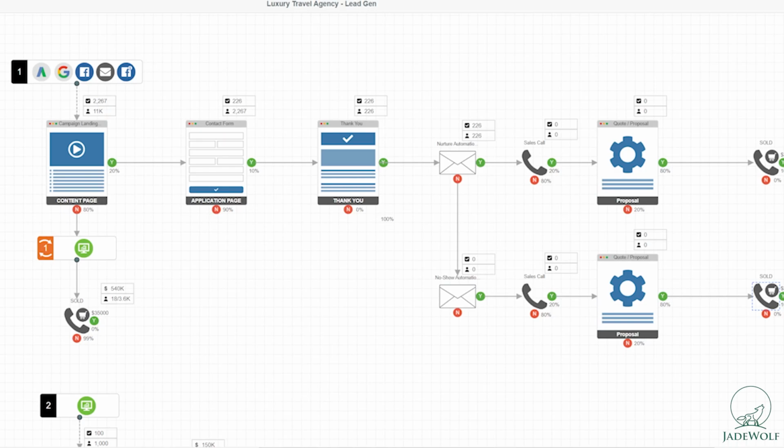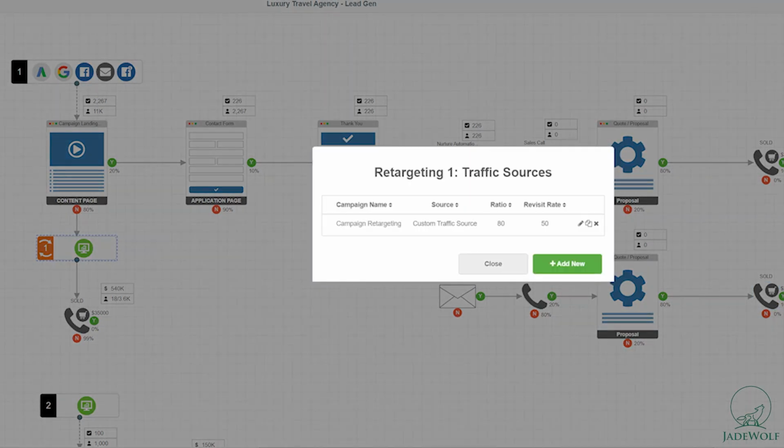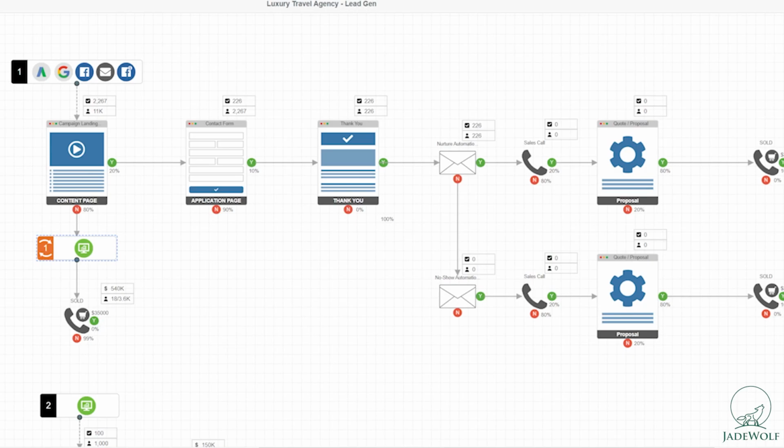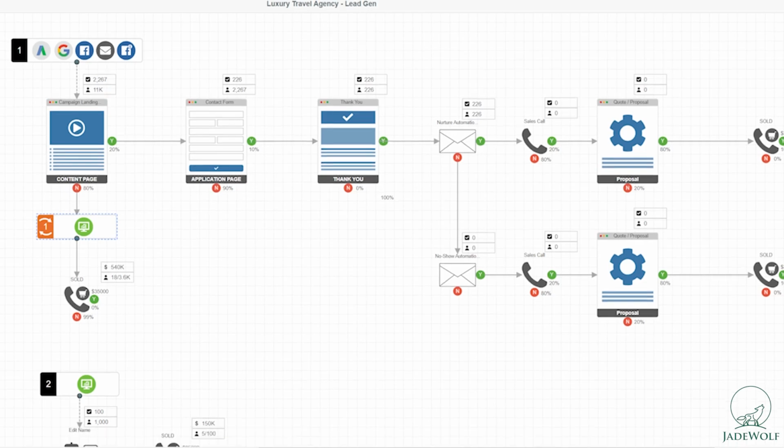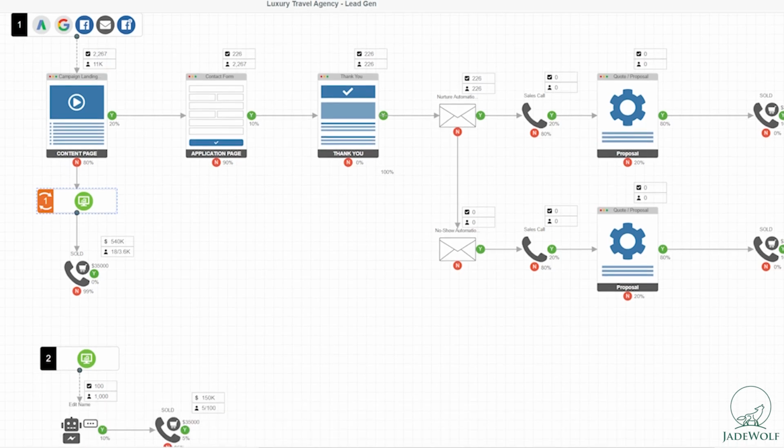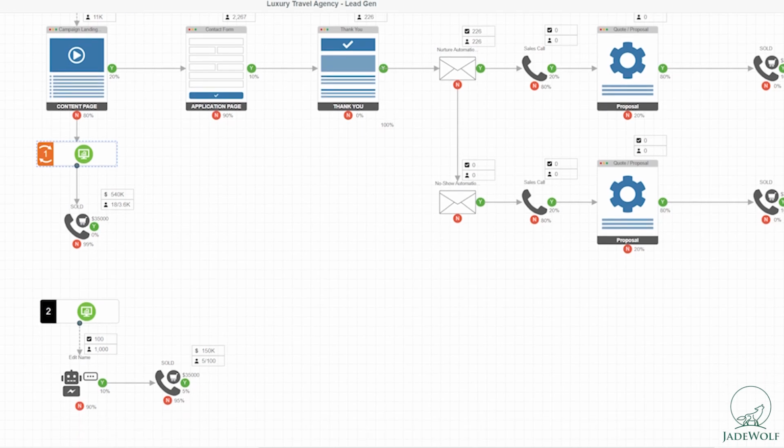We also have a little bit of remarketing here, like some of the people that we lose that don't click through to the contact form, we can try to get them back and eventually into a sale by making them go through that process with this element here. And then last but not least, we have a chatbot here. It could be Drift, it could be any kind of interactive chatbot, something AI driven even these days, right? Where we're also funneling some of the visitors into that. And that also has a conversion rate, obviously, that leads to a call, into a quote proposal, and to a sale.